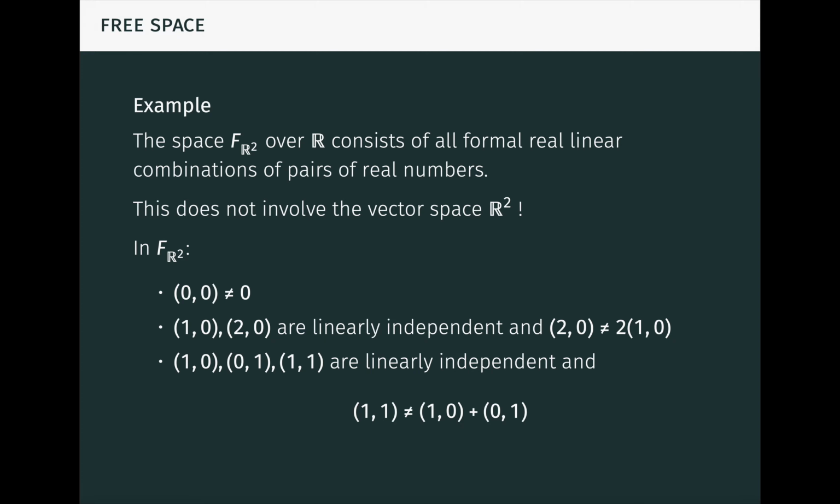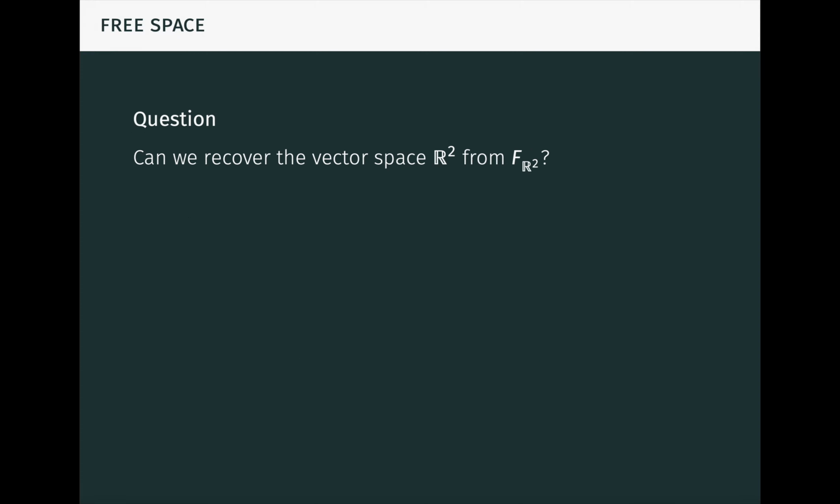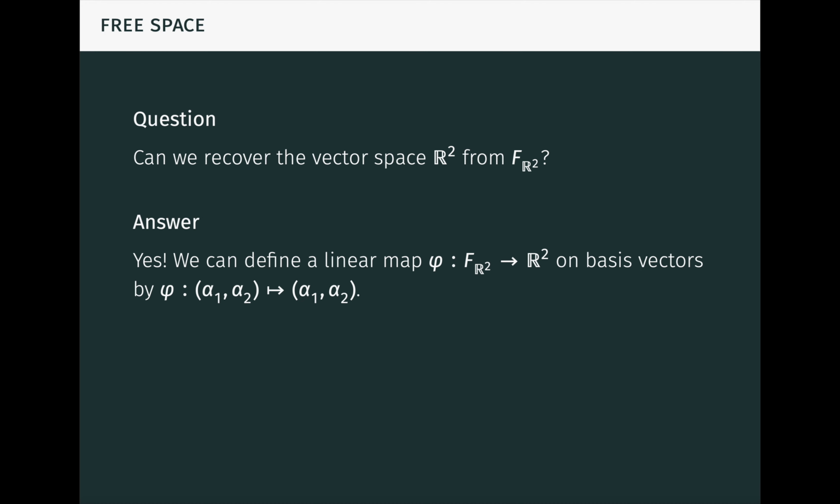Since the free space does contain all the pairs in R2, a natural question is, can we somehow recover the ordinary vector space structure on R2 from the free space? The answer is yes, and it follows from the universal property. We can define a linear map phi from the free space to the vector space R2 by mapping the basis pairs to themselves. Notice that phi just extends the identity function on R2.